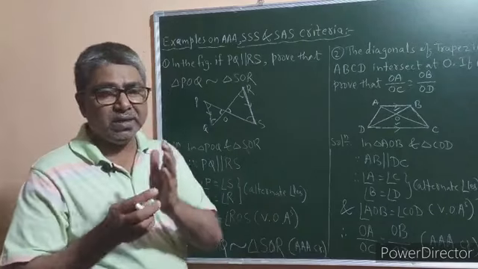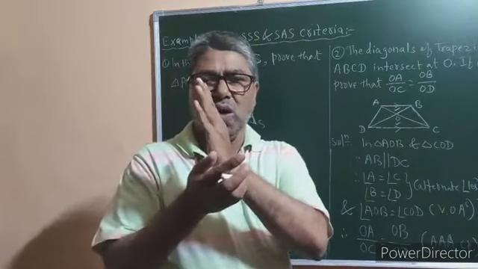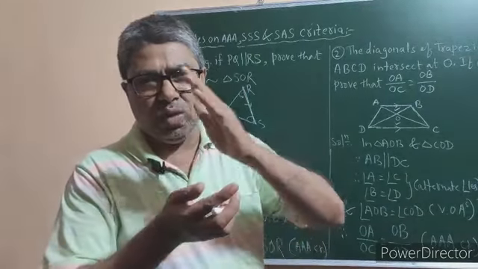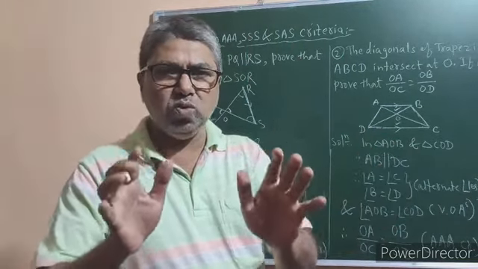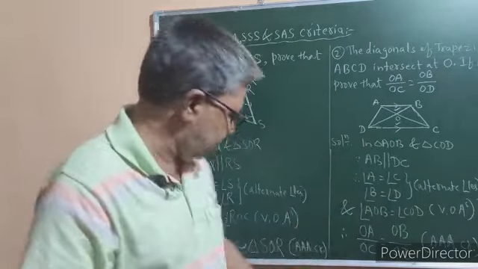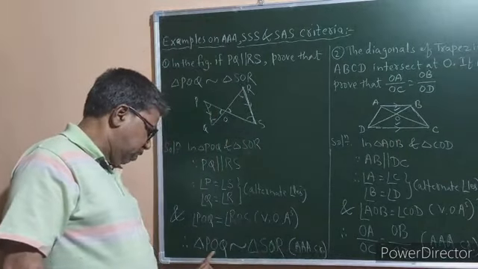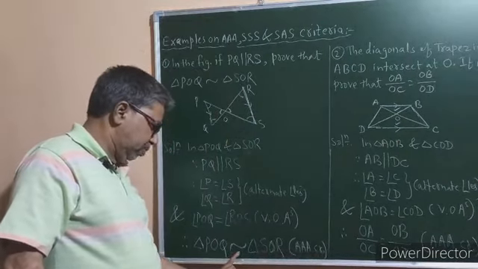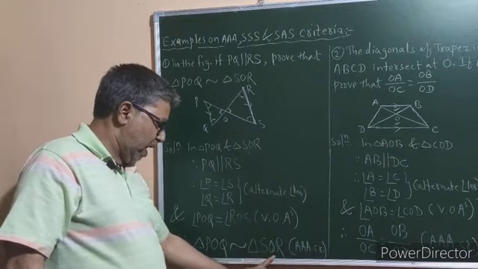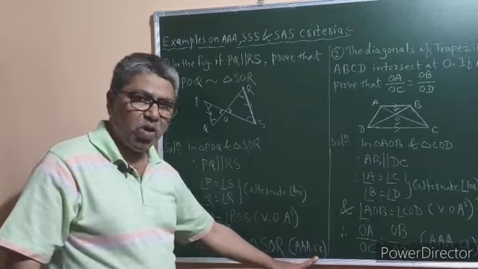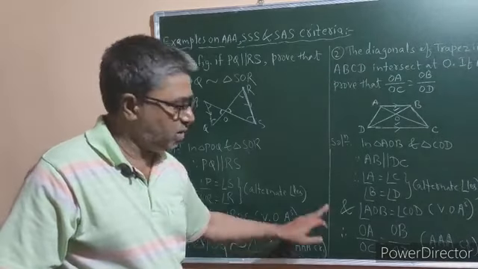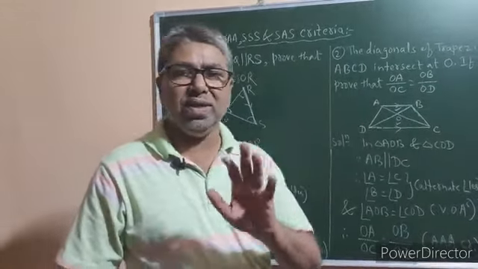Now in two triangles, if the angles of one triangle are equal to the corresponding angles of the other triangle, then the two triangles are similar. So hence triangle POQ must be similar to triangle SOR according to the angle criterion of similar triangles. So this is the solution of the first example.